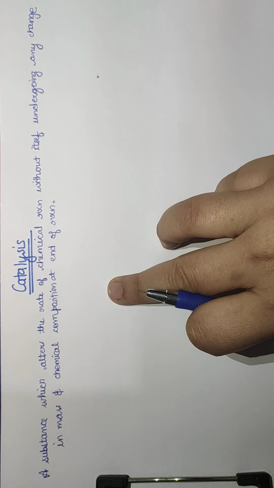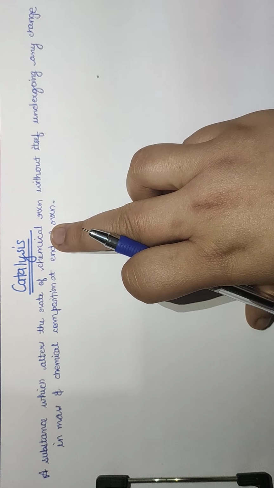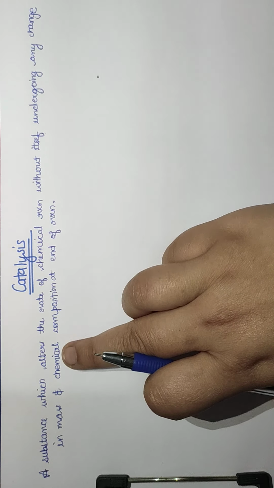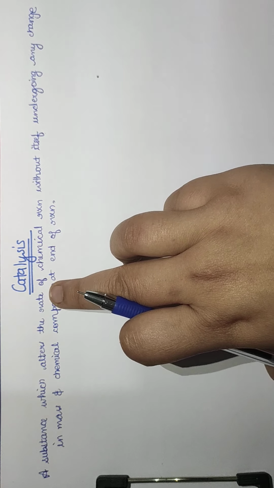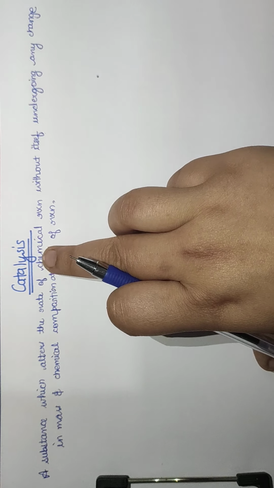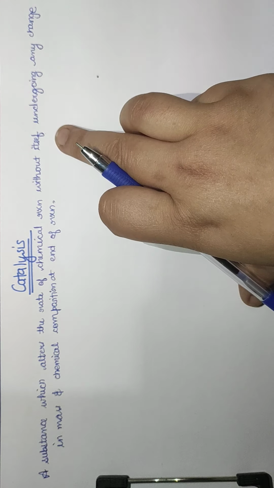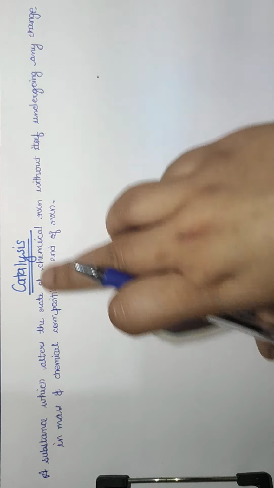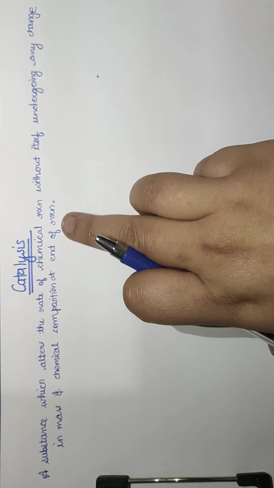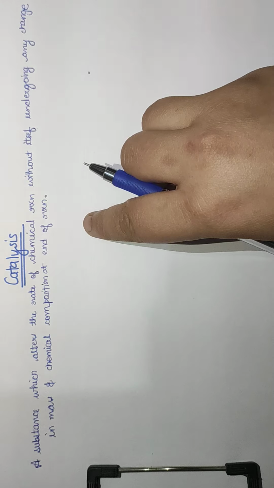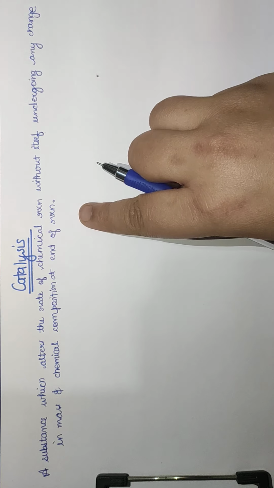So now we are going to talk about the next topic, that is catalysis. What is a catalyst? It is a substance which alters the rate of a chemical reaction, meaning it will change or alter the speed of the chemical reaction, without itself undergoing any change in mass and chemical composition at the end of the reaction. That is called a catalyst. So at the end of the reaction, we obtain that catalyst back.